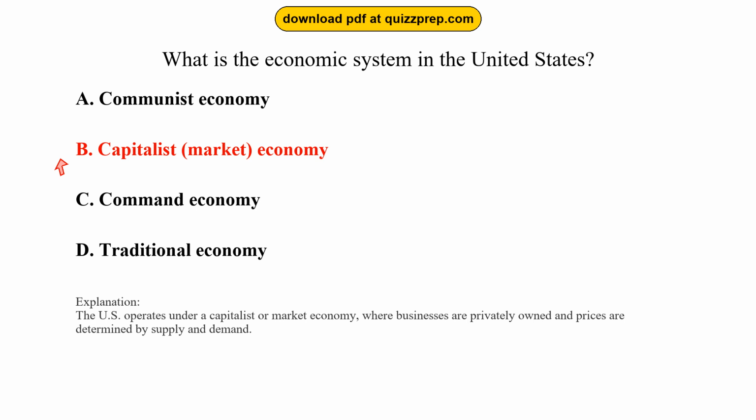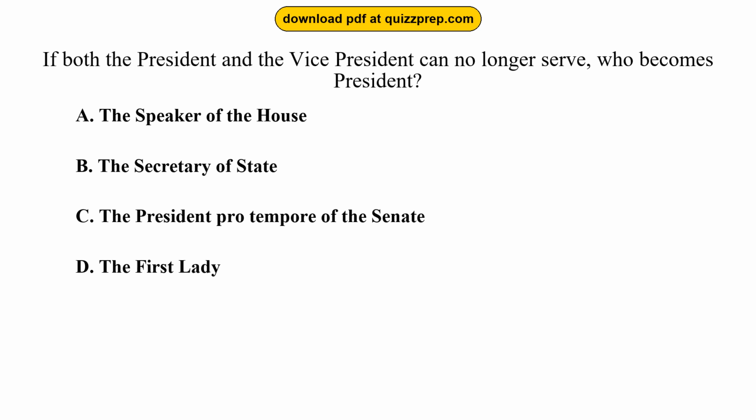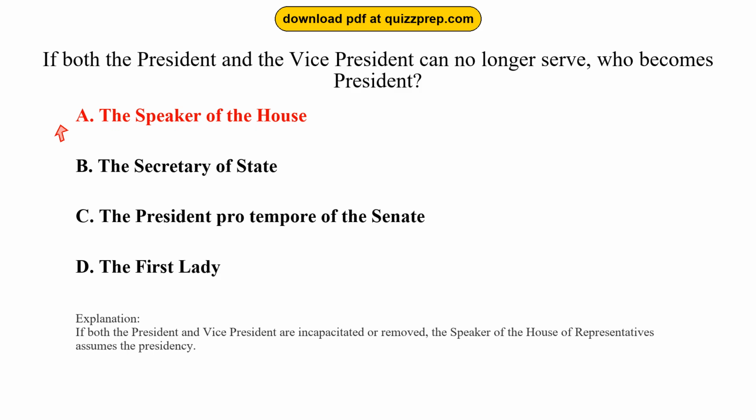Question 57. If both the president and the vice president can no longer serve, who becomes president? Option A, the Speaker of the House. Option B, the Secretary of State. Option C, the President pro tempore of the Senate. Option D, the First Lady. The correct answer is option A, the Speaker of the House. If both the President and Vice President are incapacitated or removed, the Speaker of the House of Representatives assumes the presidency.